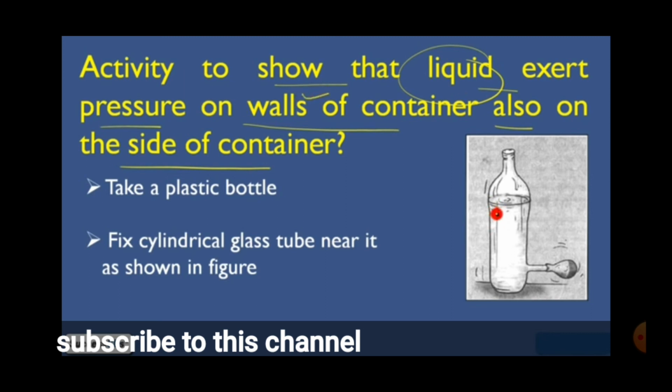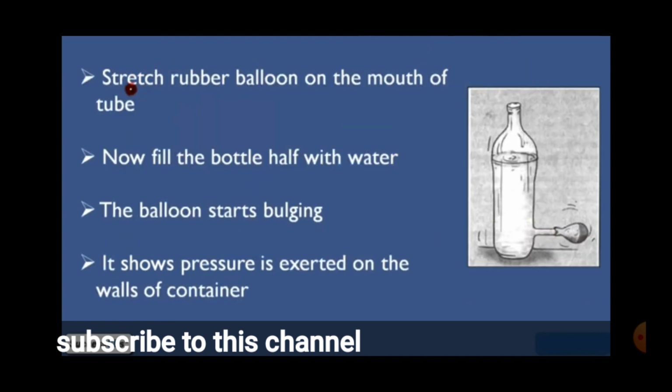At the bottom, what happened? They fixed a cylindrical glass tube. And what is fixed? Guess what is fixed? Children, guess. Now only we did the previous activity. So in a cylindrical bottle at the bottom, a glass tube is fixed and even the balloon is fixed. Can you see that balloon? Now we are going to fill the bottle with water. The water goes to the balloon.